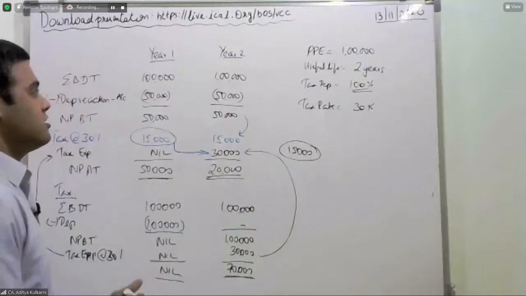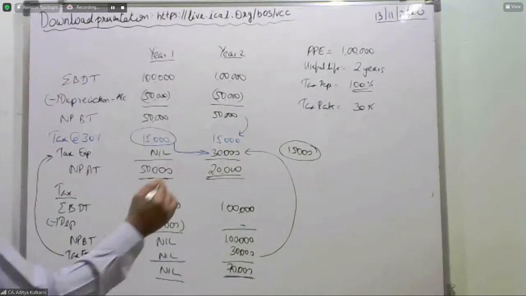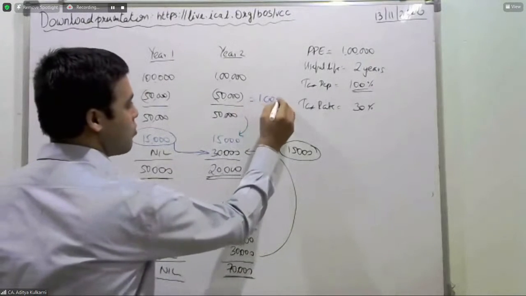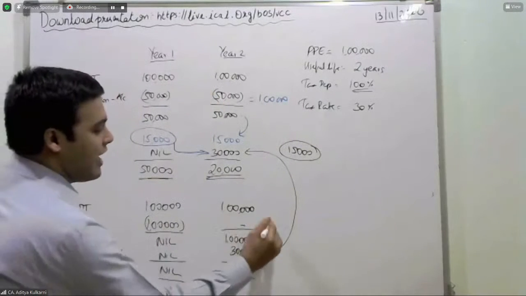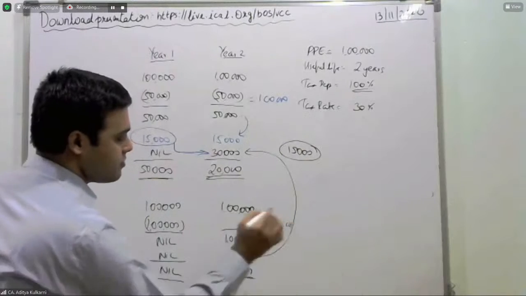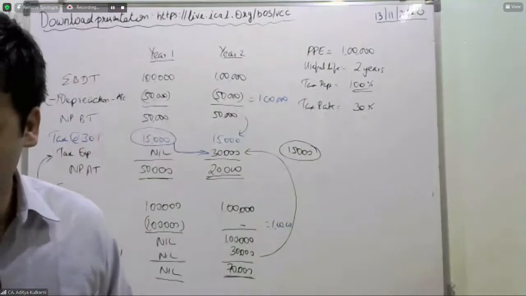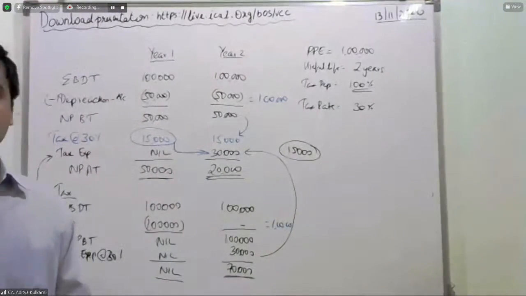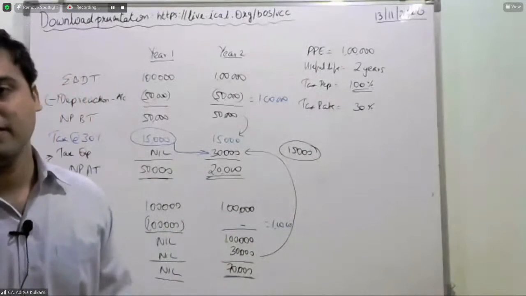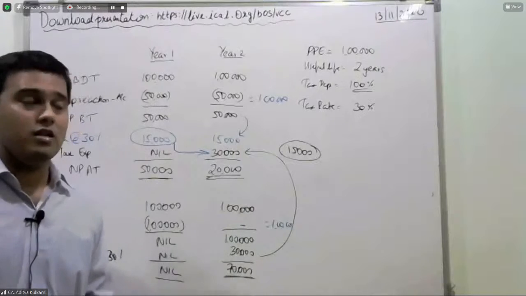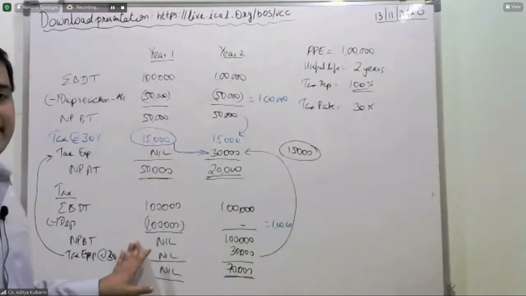Another clarification, the depreciation that you have claimed is 1 lakh over 2 years. Here also, my friend, you have claimed 1 lakh. So what is happening? In effect, over the 2 years, the depreciation that is claimed is equal. First year, you claimed entirely.